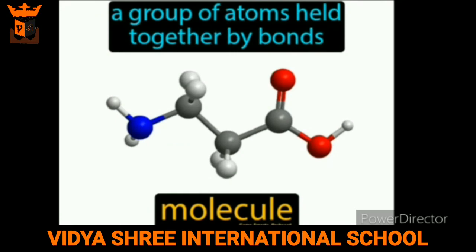A group of atoms held together by bonds is known as a molecule. For example, water is made up of two different kinds of atoms, oxygen atom and hydrogen atom.